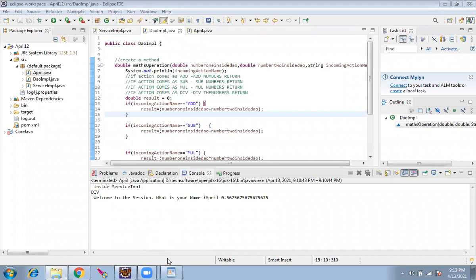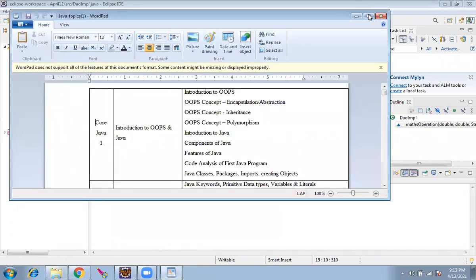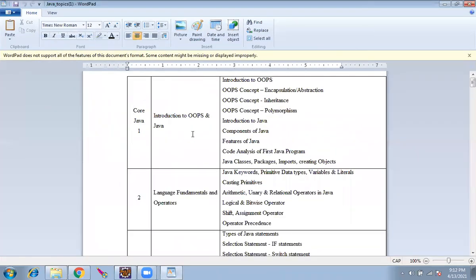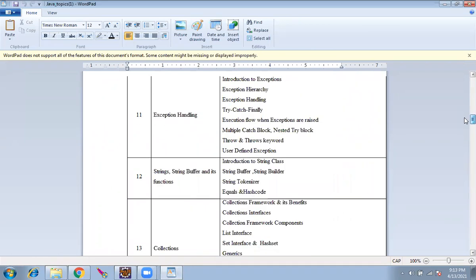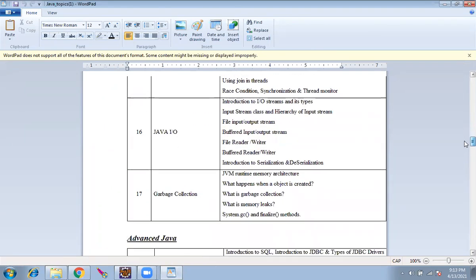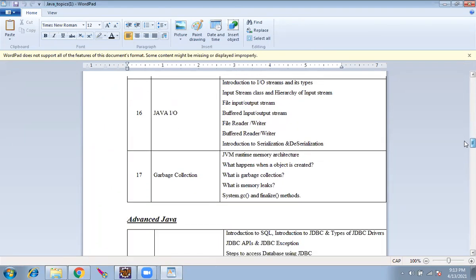I'll open it up now. Here it is. In core Java, we have OOPs, the fundamentals, wrapper classes, object casting, arrays, nearly 17 items in Java, and input output streams.